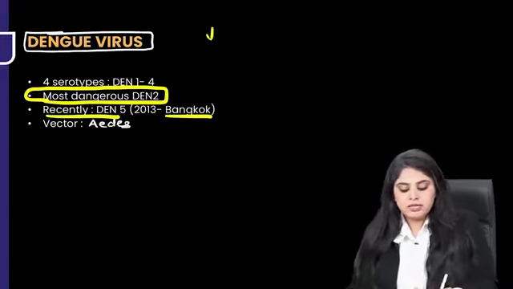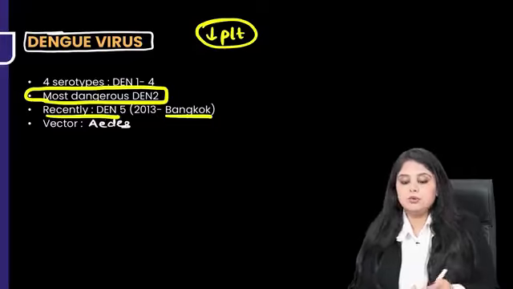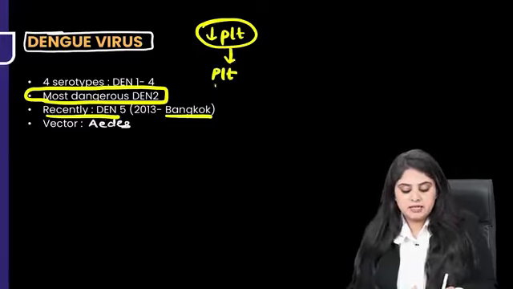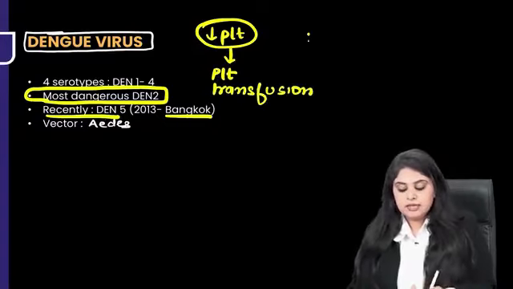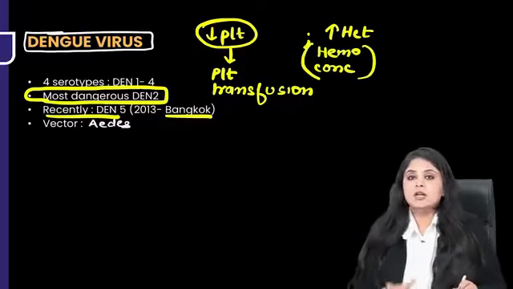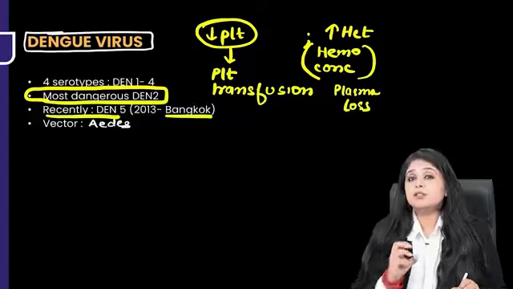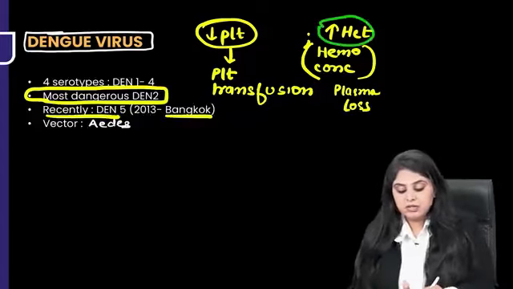So I'm sure all of you know that dengue fever is characterized by a decrease in the platelet count. So what are you going to do? We are always going to go in for platelet transfusions. But is that the only thing that is altered in the blood? No. There can also be an increase in the hematocrit. Basically, these patients are going to suffer from hemoconcentration. The plasma loss, the water of the blood is going to get lost. So when there is plasma loss, the blood becomes very, very concentrated. Means the hematocrit will increase.